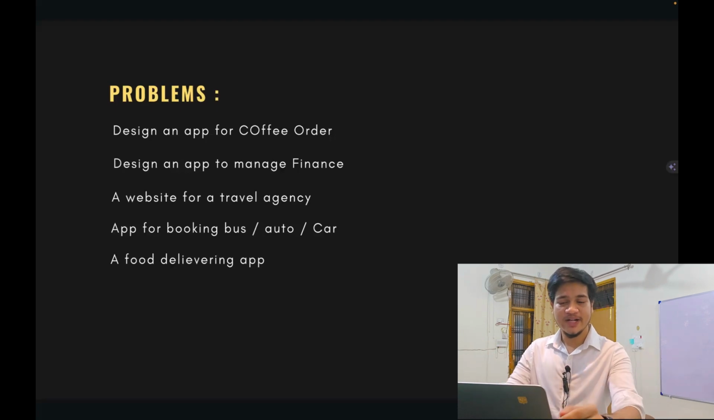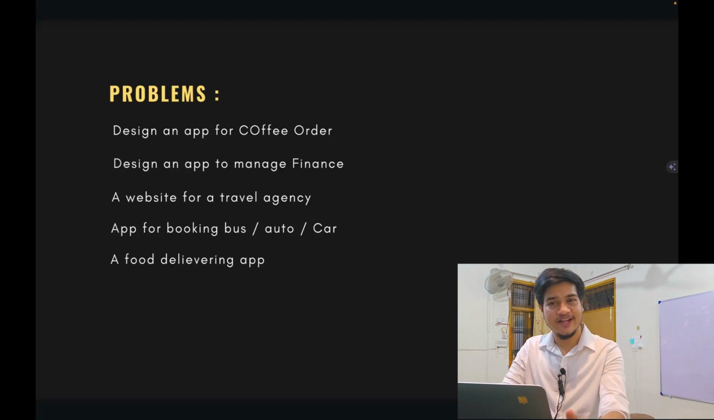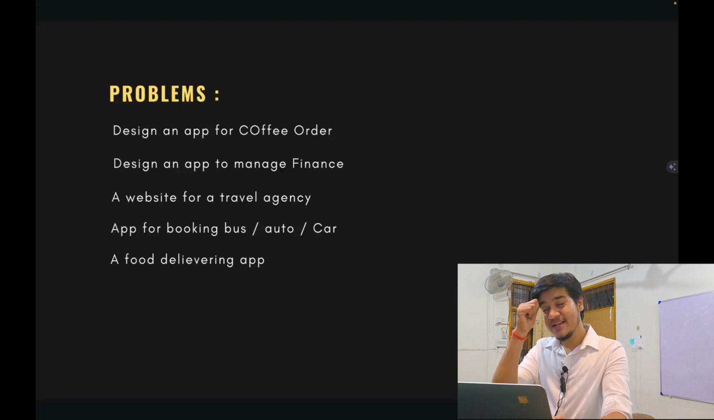The next one that you can design for is a food delivery app, just like Swiggy and Zomato. So these are the basic ones. You can also get some inspiration from the already designed ones. That's why I have given these problems. For the finances one, I still feel there's not much application, but that is something new. So you can work on this.